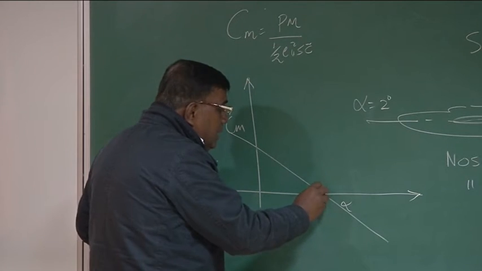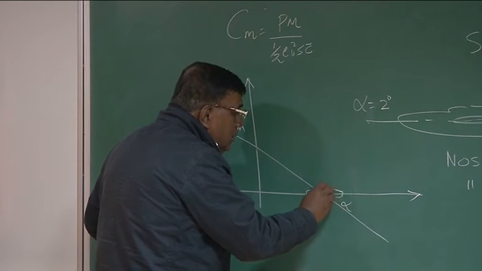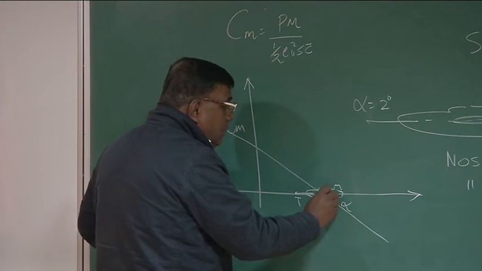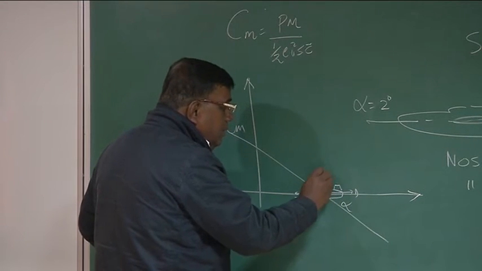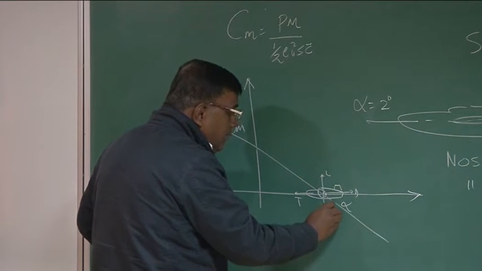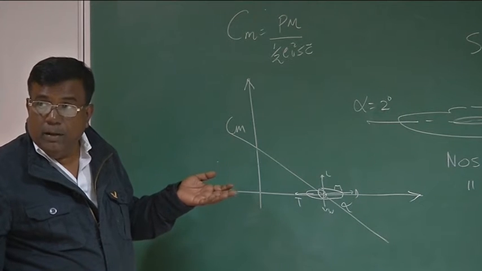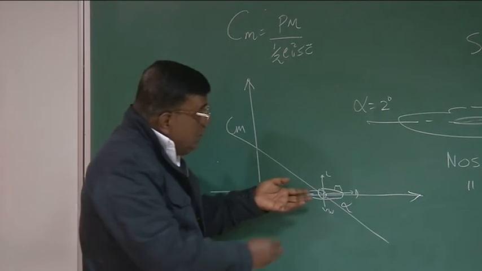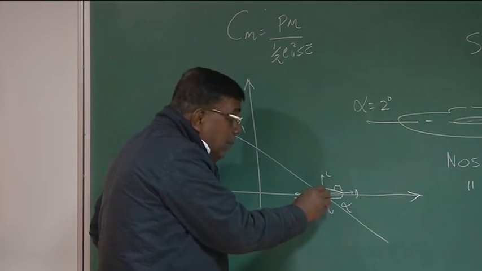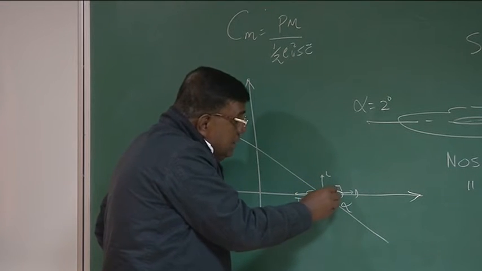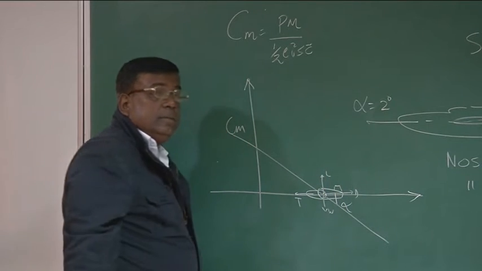It is typically like your airplane is cruising, okay, where thrust equals drag, lift equals weight. Now if you want to check whether this is statically stable or not, you should give a disturbance about the trim point. So let's say the airplane's angle of attack has suddenly increased.